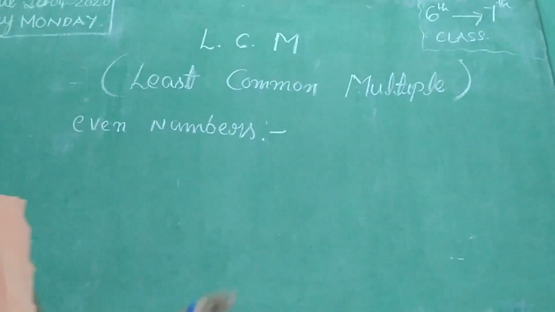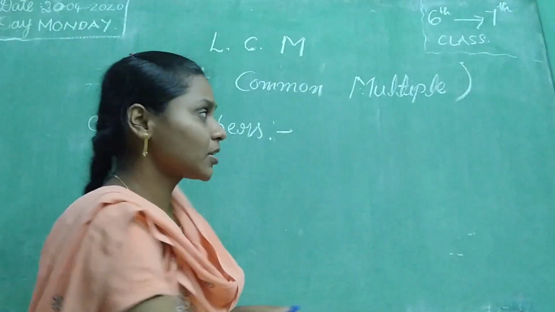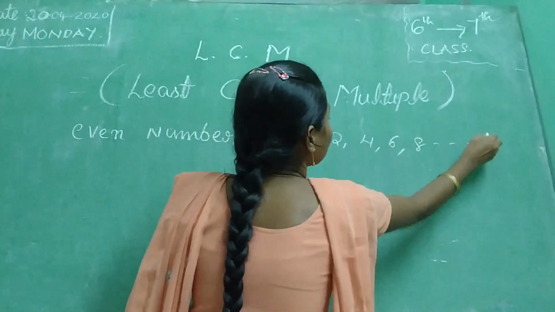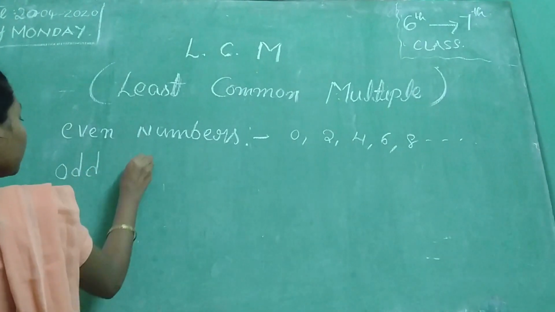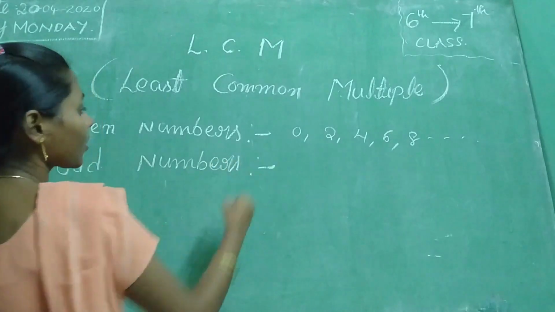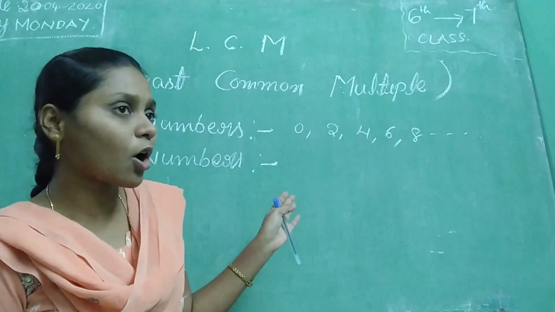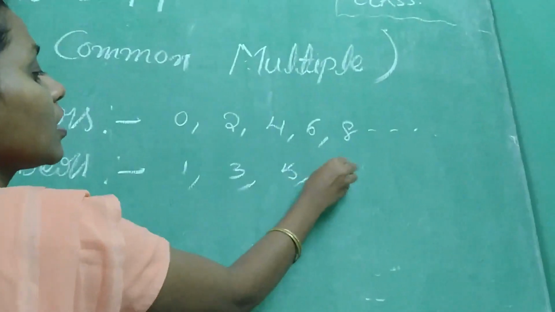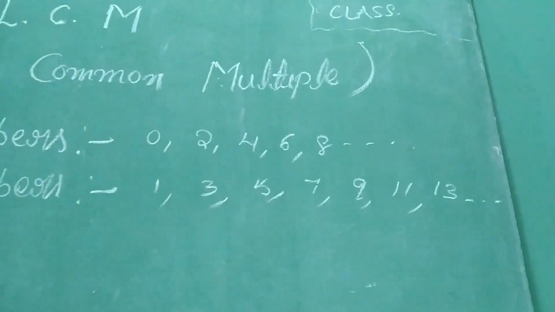I think all of you know that even numbers are 0, 2, 4, 6, 8, because the numbers which are divisible by 2 are called even numbers. Next, odd numbers. The numbers which are not divisible by 2 are called odd numbers. For example, 1, 3, 5, 7, 9, 11, 13 and so on.